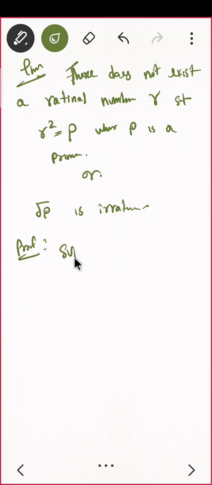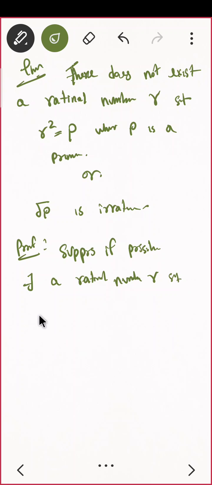Then I should get some contradiction. Suppose if possible there exists a rational number r such that r square equal to p. Suppose this exists, and let that r equal a by b, where b must be non-zero and a and b are integers.